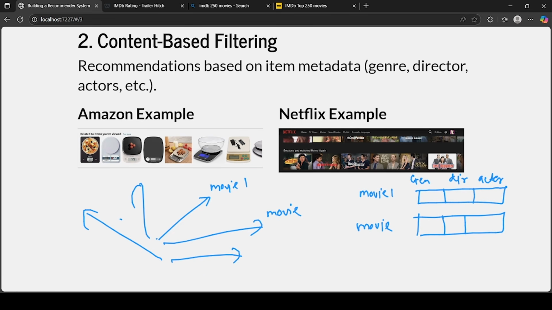Now what you have to do is figure out which movies are closer to each other, or how far or how close each movie is to the others, right. So if a person has watched this movie, then you might give him this movie as a recommendation, right. It's just a simple logic: you have a movie stored in the form of a vector. Now you can find the similarity or closeness of two vectors, and you can recommend based on that, right. The number of recommendations you can keep, let's say n recommendations, so 5, 4, 10, 20, whatever number you want to recommend, that much you take, right.